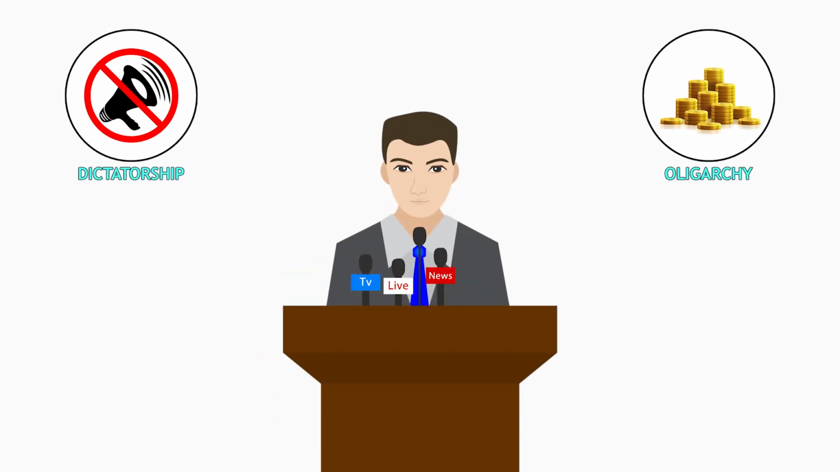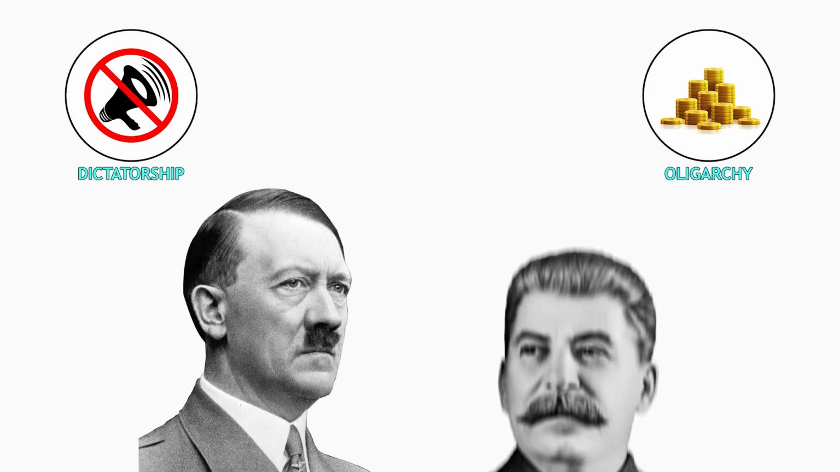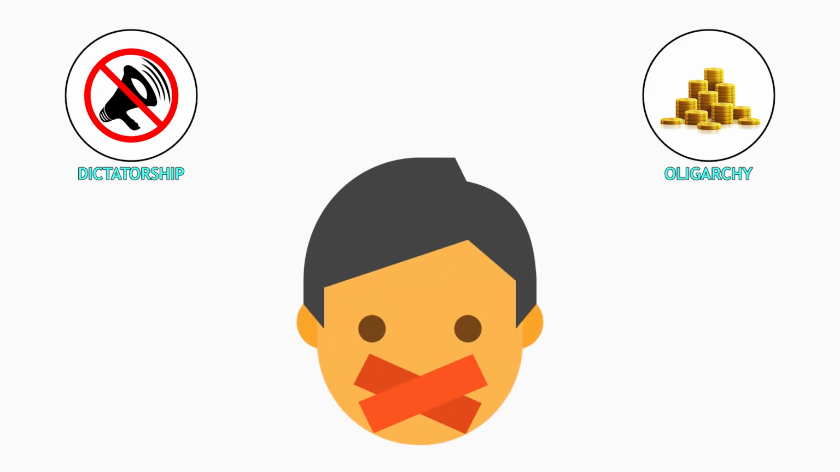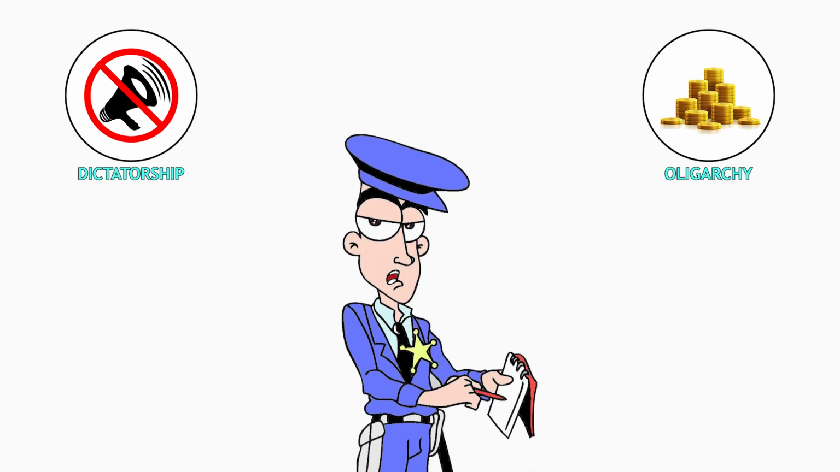Dictatorship is a government system where a single leader or small group holds absolute power, often maintained through force. Historical examples include Hitler's Germany and Stalin's Soviet Union. In a dictatorship, citizens have little say in government decisions, and dissent is punished harshly. This concentration of power can lead to human rights abuses and restricted freedoms.